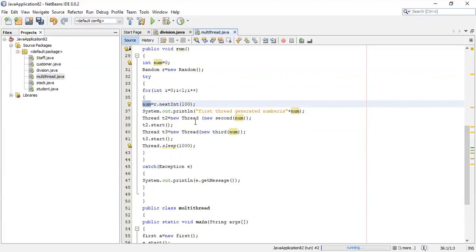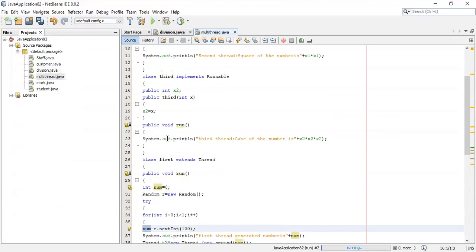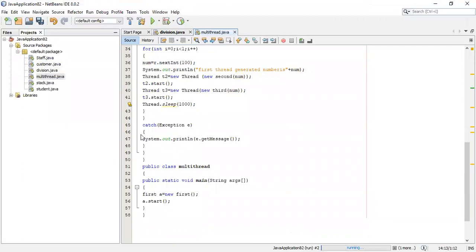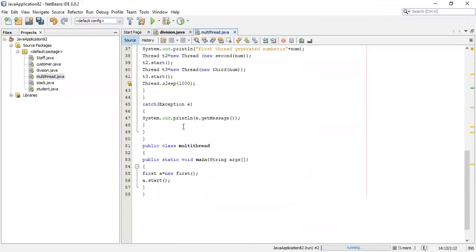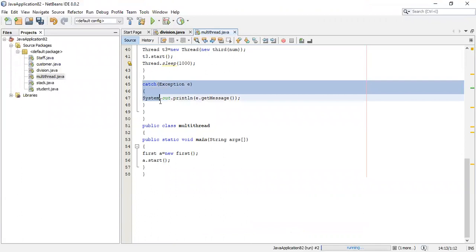The second thread performs the square of the number, and the thread T3 takes the number as the input. T3.start will start the third thread, here, which calculates the cube of that number. And if any error happens, it will be caught by the catch block.